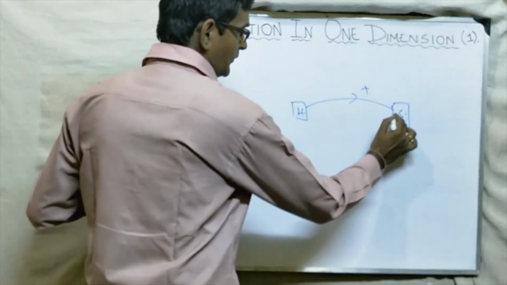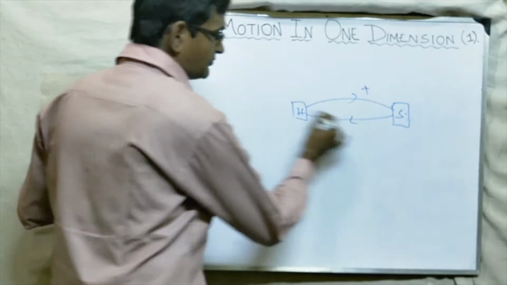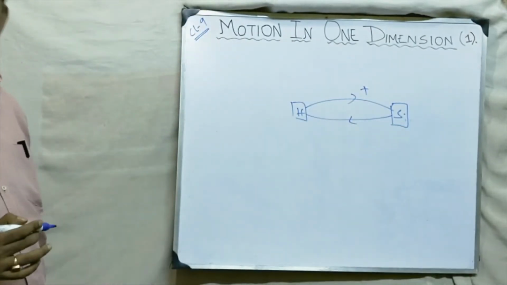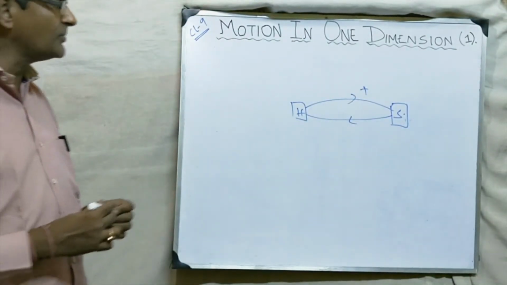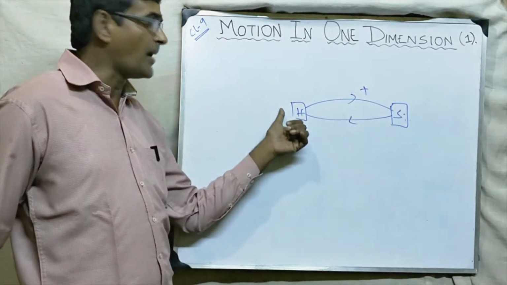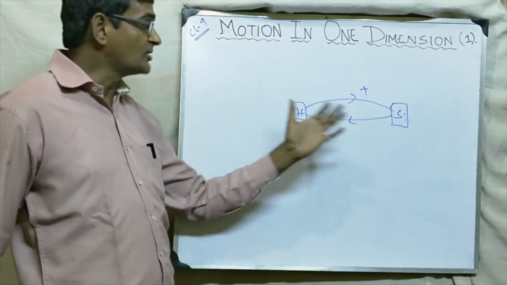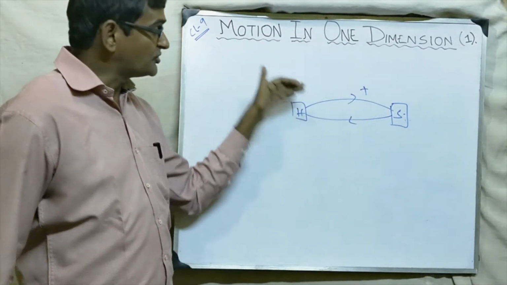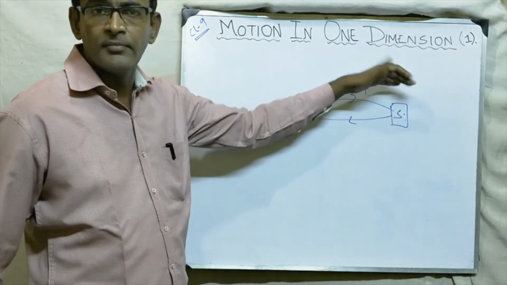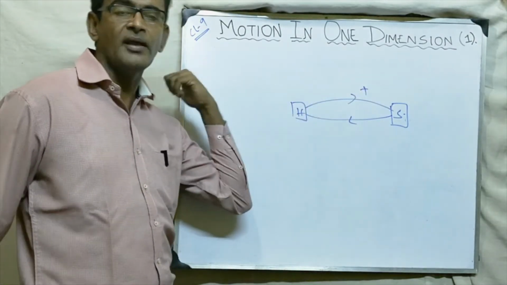And when it is moving back, this is called negative displacement. So negative displacement is when the body is moving back, in the opposite direction. This direction is taken to be positive and this direction is taken to be negative.